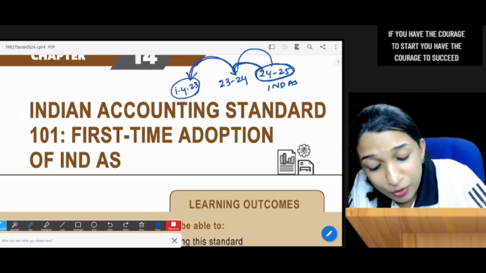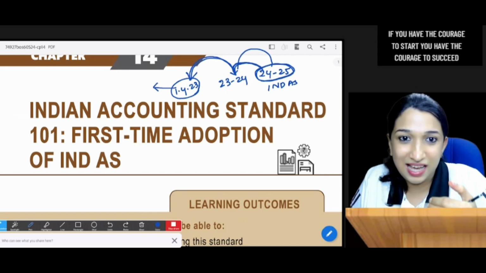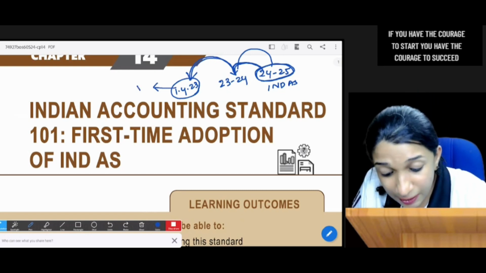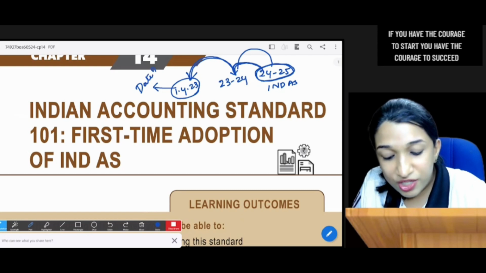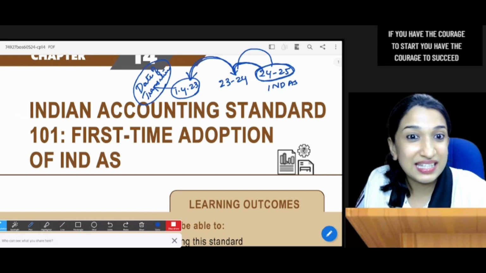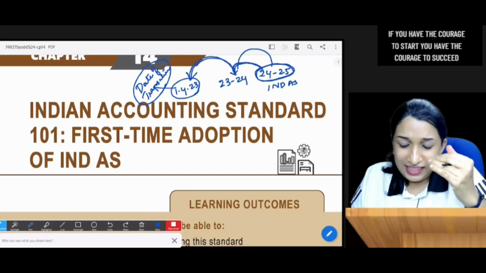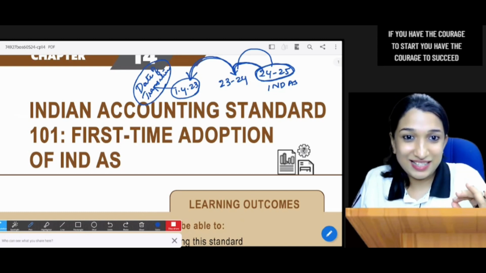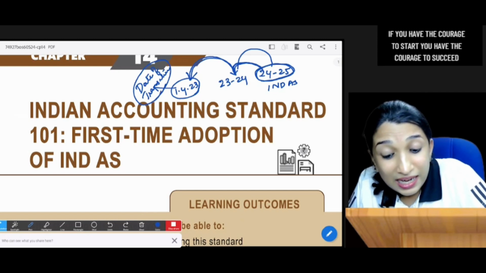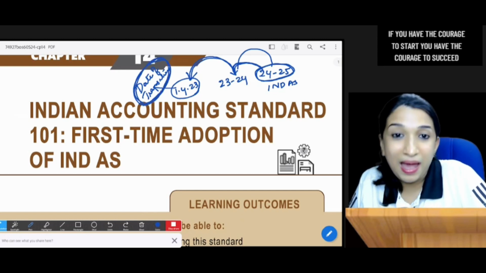In my example, this 1st April 23 will be called the date of transition. The entire IND AS 101 is discussing how to prepare this transition balance sheet.